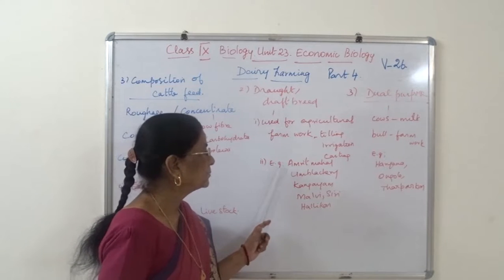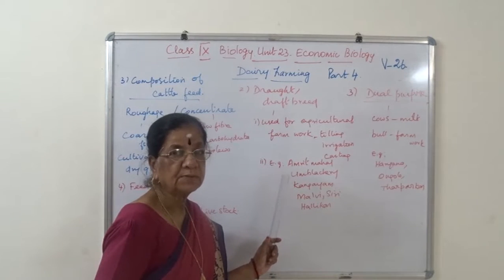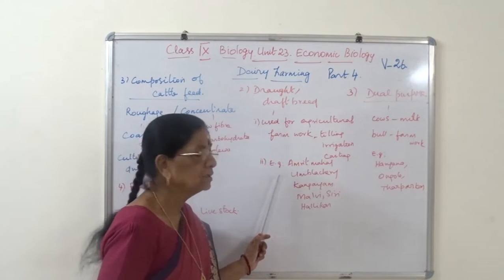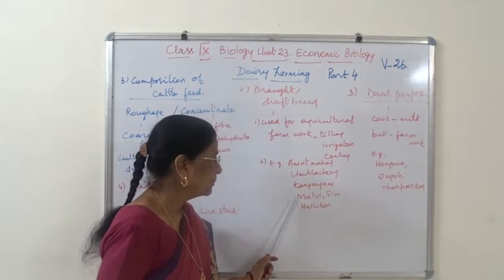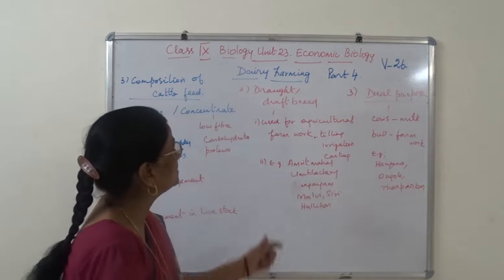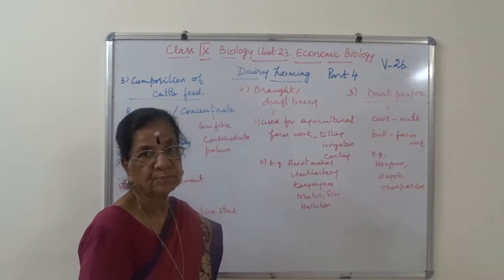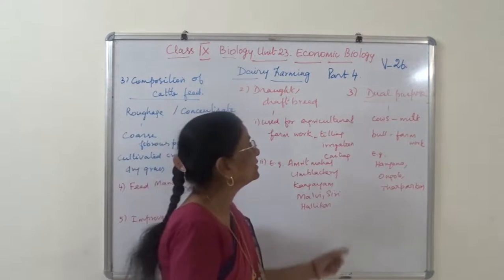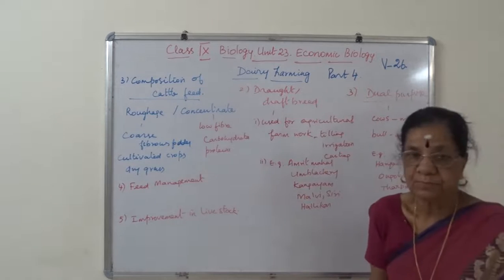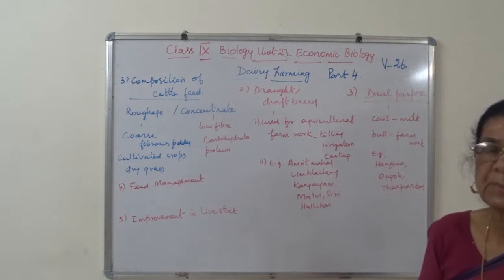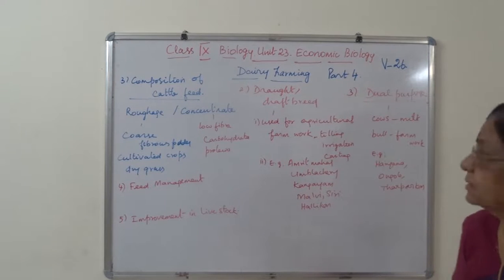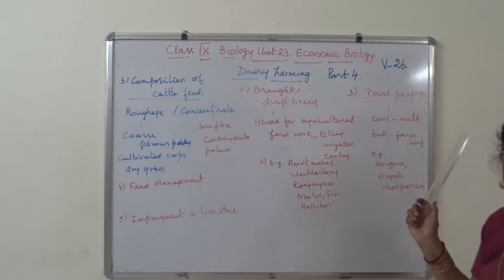Okay. I repeat, Amrit Mahal, Amblacheri, we have done in practicals, economic biology. I hope you remember. So Amrit Mahal, Amblacheri, Kangeyam, Malvi, Sivi and Halikar. These are the examples for drought breed. Whereas dual purpose is the cattle breed which is meant for both milk yielding and labor, that is called dual purpose.